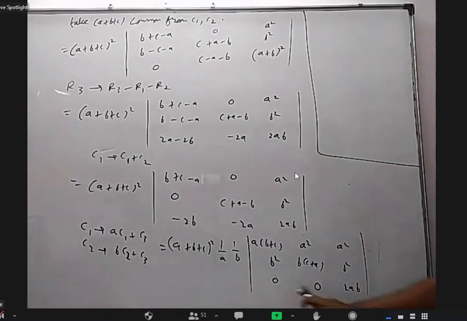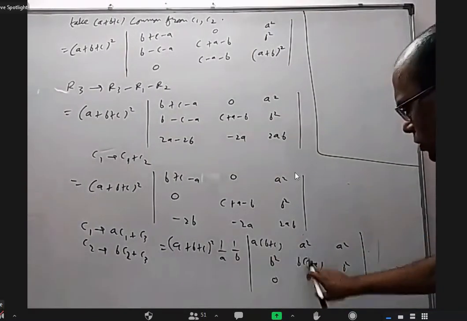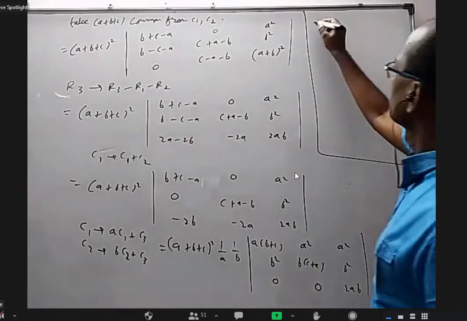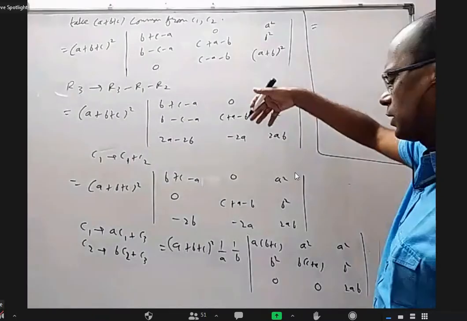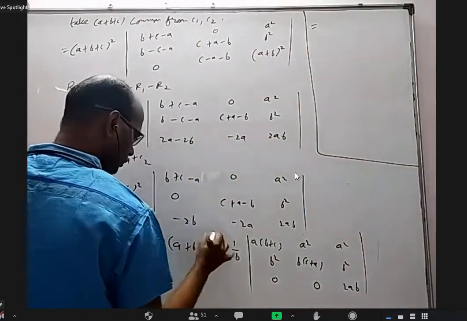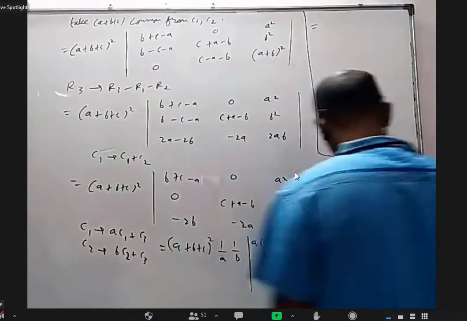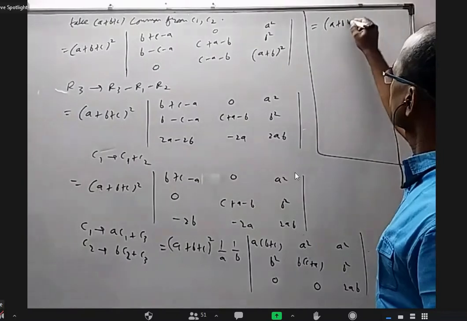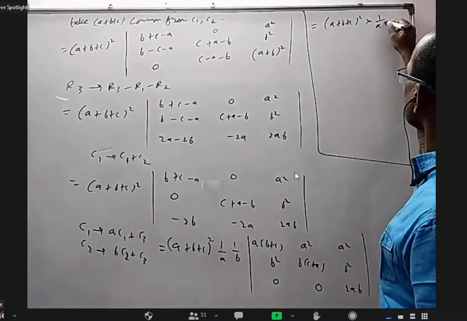So this I'll expand by using third row. 0 into anything is 0, 0 into anything is 0. This into this minus this into this. Okay. So I may start writing another method from the beginning. Let me try that also, but at least come this far. Okay. So this is not a simple question. Maybe it can be done in a simpler way. Not sure. We'll get a plus b plus c whole square into 1 by ab.